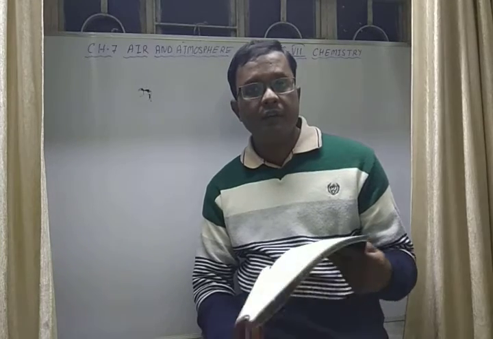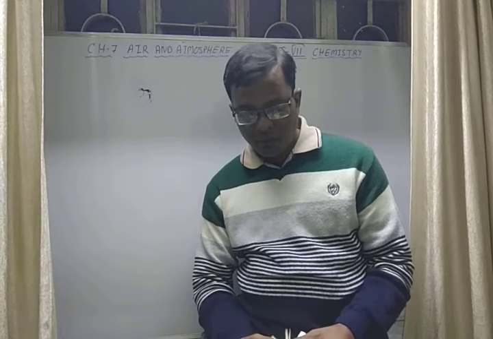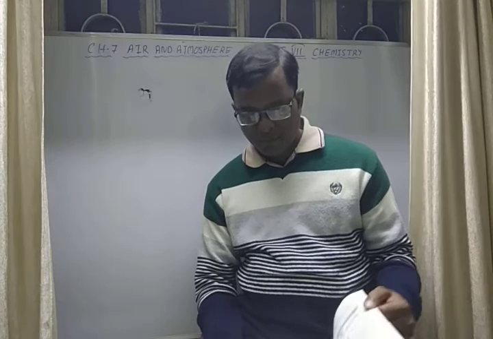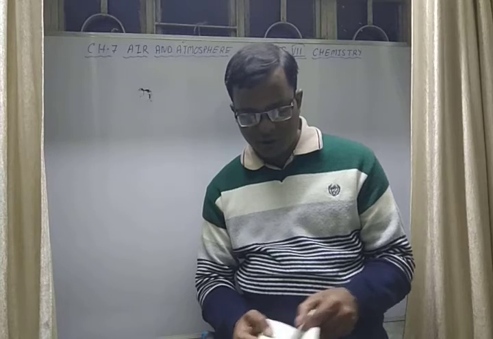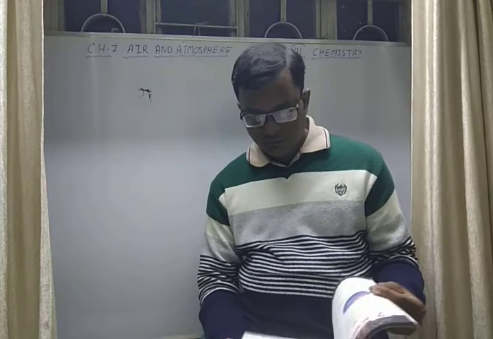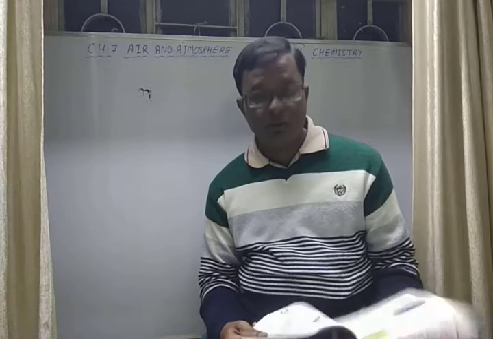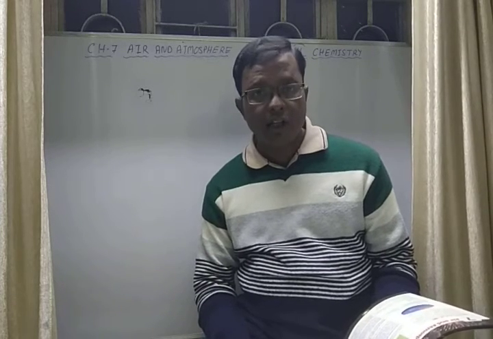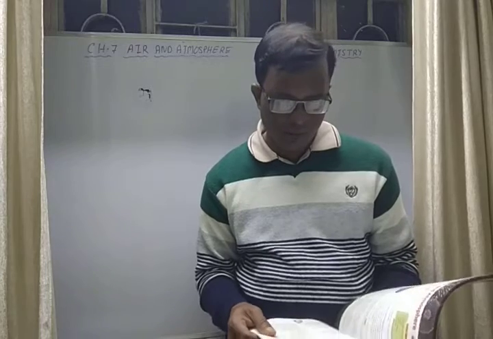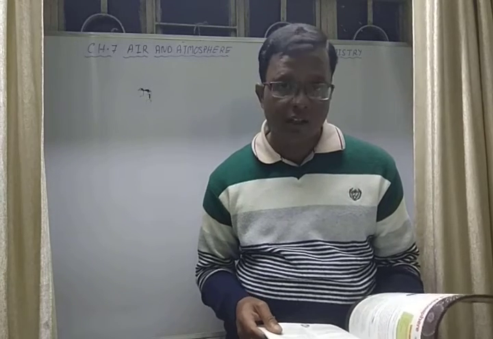The 5 steps of nitrogen fixation are very important. We have to learn these 5 points. What are these 5 points? First is nitrogen fixation, then assimilation of soluble nitrates, ammonification, nitrification and denitrification. If you can, write a few lines about each of these things. The definition at least you can write.